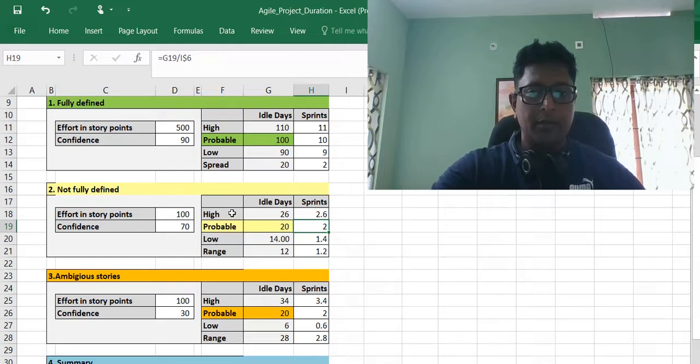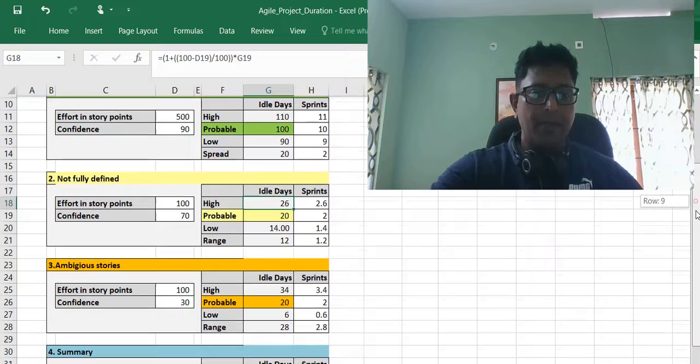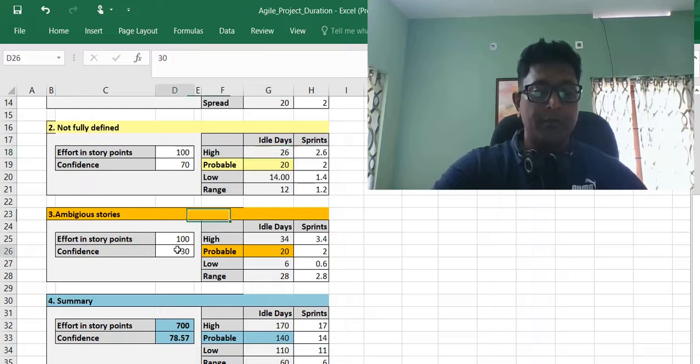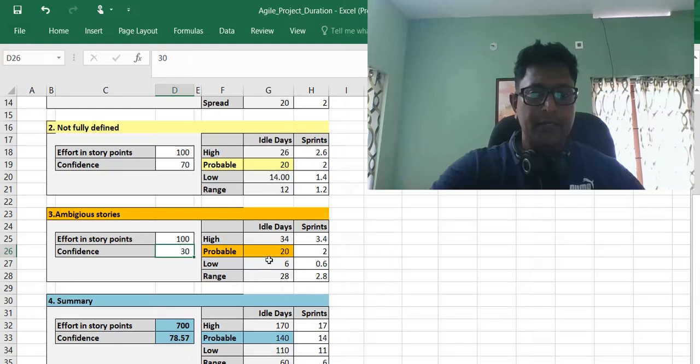And the low and high range are less, like we said in the above example, 14 and 26. And I have another set of stories that are not fully defined, very ambiguous. I have only 30 points, so I have only 30 percent confidence here. So here also we calculate the ideal days and the low and high spectrum.